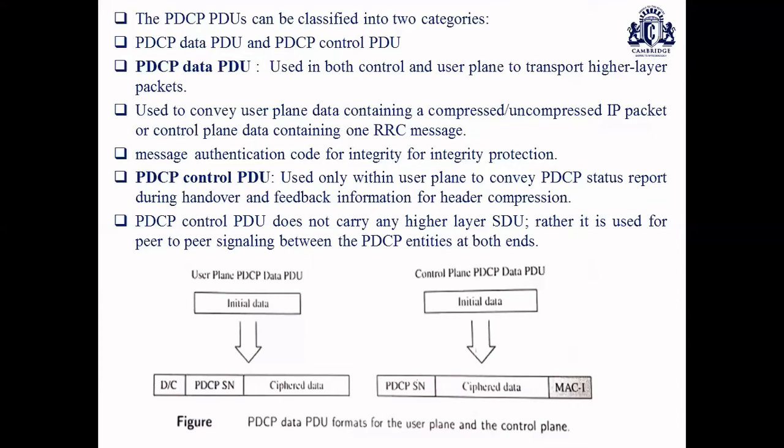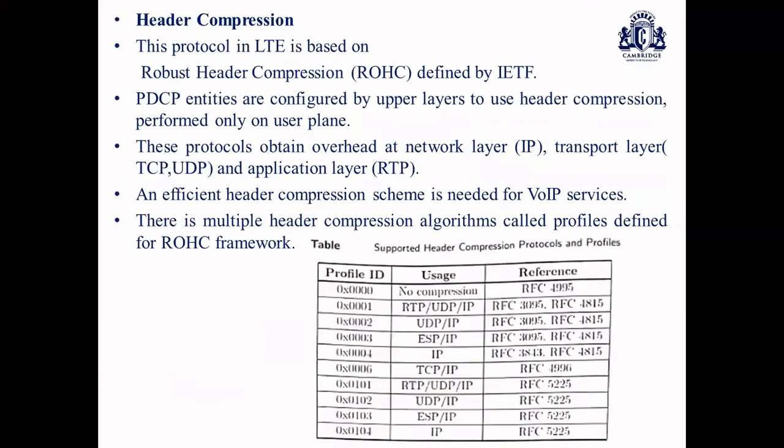This means of execution gives much more information in understanding how compression takes place with respect to PDCP. Header compression in this protocol is based on ROHC, robust header compression, which is defined by the IETF, the Internet Engineering Task Force.